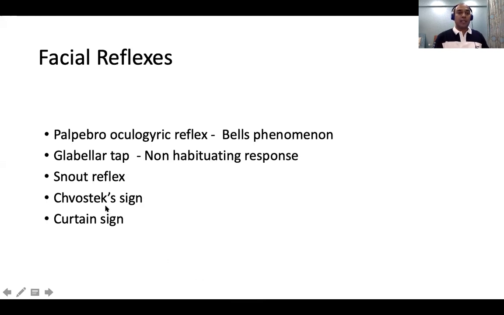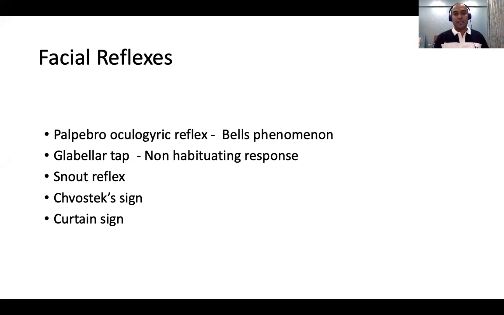Chvostek sign is a sign that we use in tetany, where we tap just in front of the ear, and that particular portion of the face goes into a sudden spasm or contraction. Curtain sign is used in myasthenia. I will tell you later. Snout reflex is that when you press your finger over the philtrum over the upper lip, a child will do a puckering of the lips as if he's going to suck a tube. So snout reflex is a puckering-like movement of the lips when you press the philtrum very firmly.